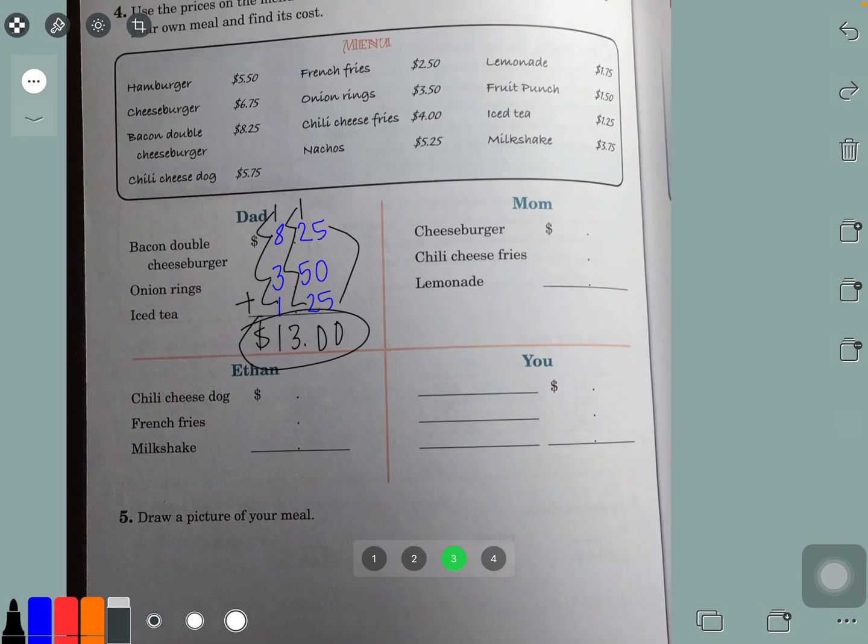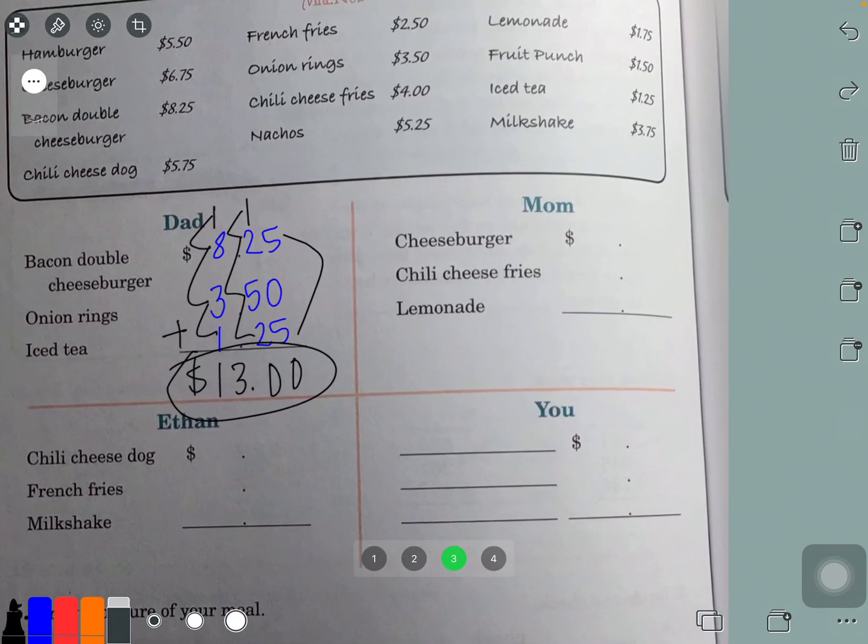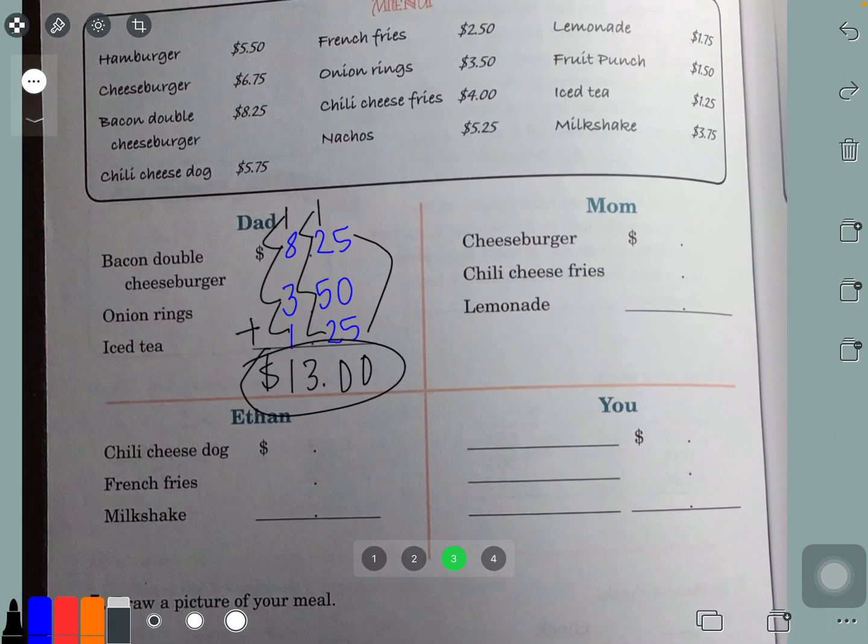But I'm going to order a cheeseburger myself. Do I want a cheeseburger? Do I want nachos? You know what? Cheeseburger. Then I do want fries. Onion fries or chili cheese? I'll just get regular French fries. And then a drink. Fruit punch or lemonade? I'll just get lemonade.